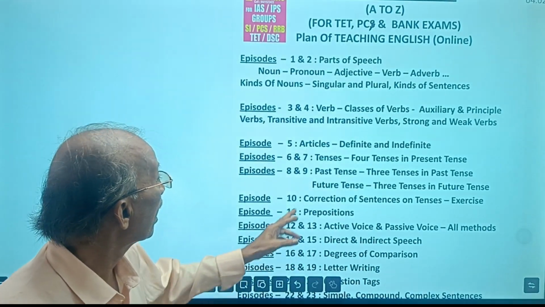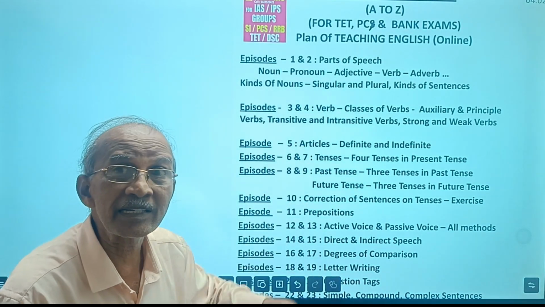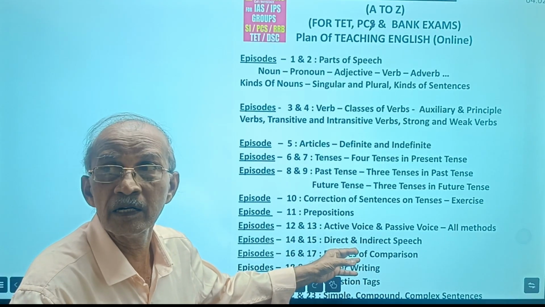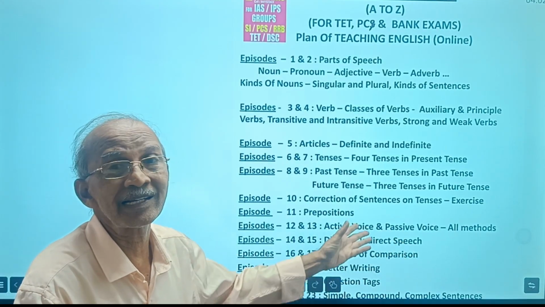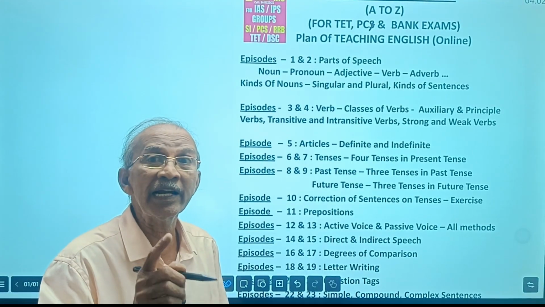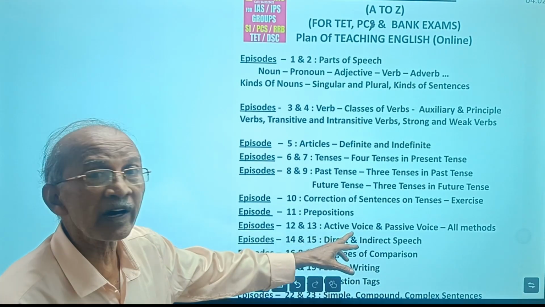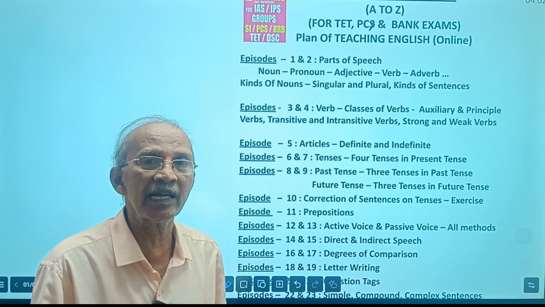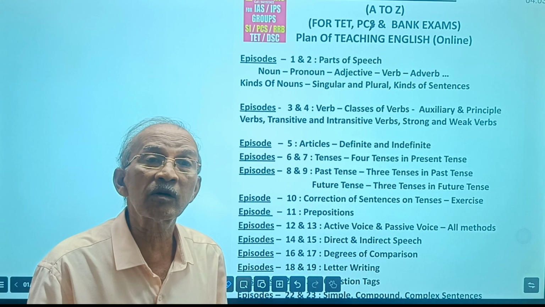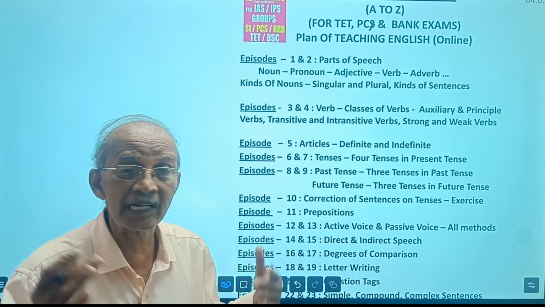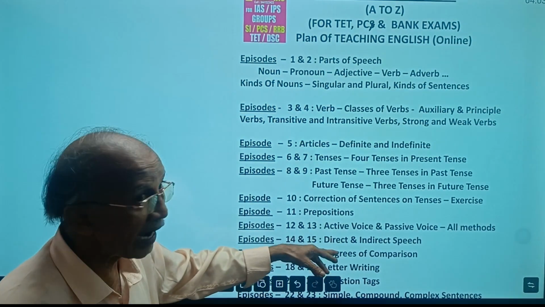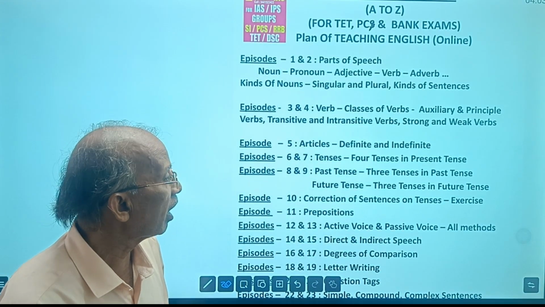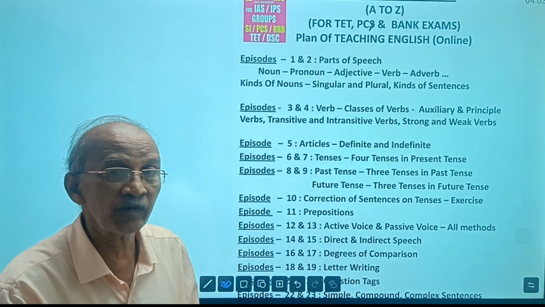And then, after learning tenses: without knowing tenses, you cannot learn active voice and passive voice, direct and indirect speech. That's why only after learning tenses thoroughly do we go for active voice and passive voice, direct speech and indirect speech. Without tenses, you cannot go for active voice and passive voice. That's why we discuss it later, after tenses. So, active voice, passive voice: all the methods, there are many methods, we discuss.